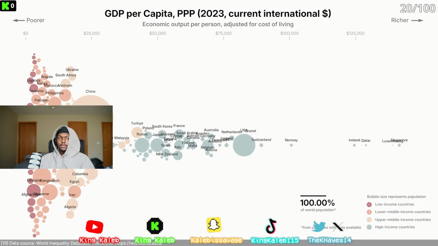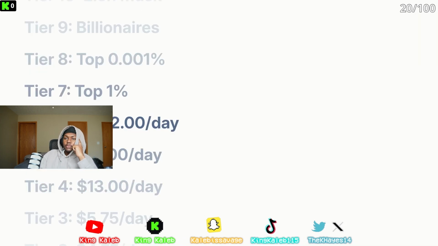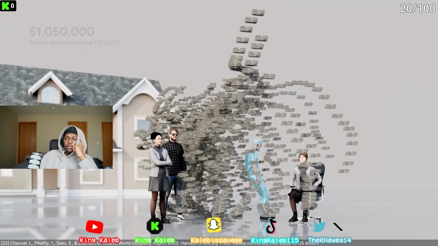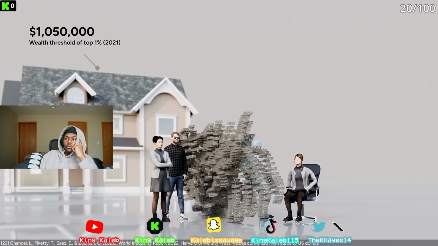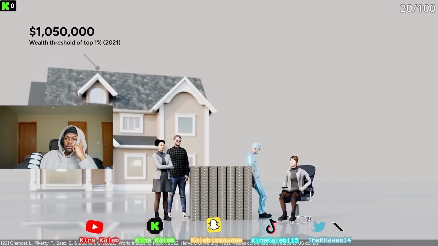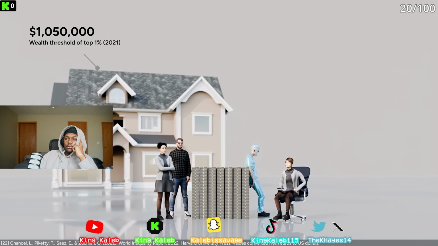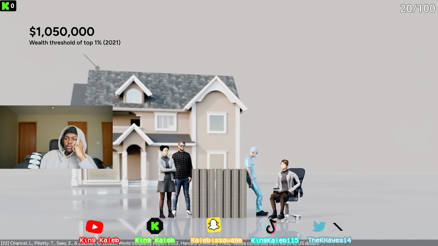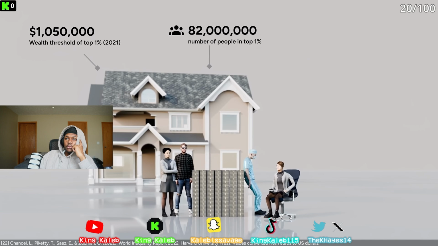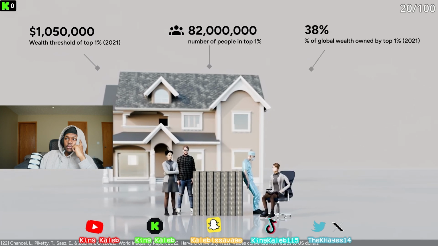Golly. But from now on, we're not going to talk about countries anymore. We're entering global wealth tiers. If your wealth is at least $1 million, then you're part of the global 1%. This could mean having $1 million in your bank account or just owning an expensive house. There are 82 million people in this group, and they own 38% of the world's wealth.